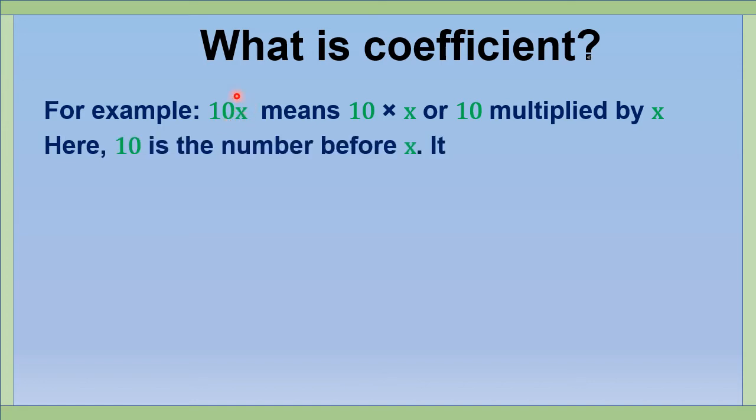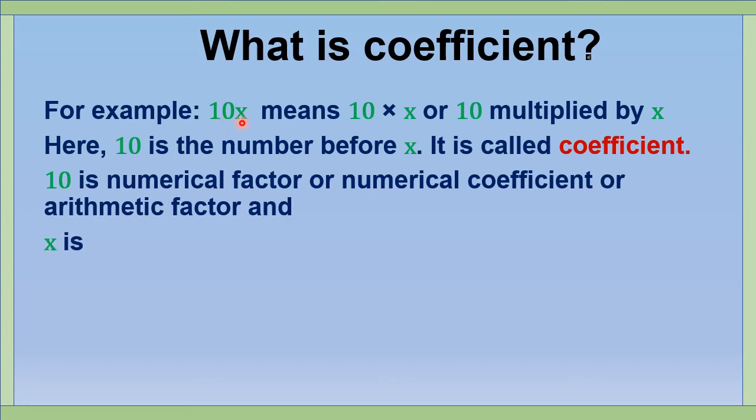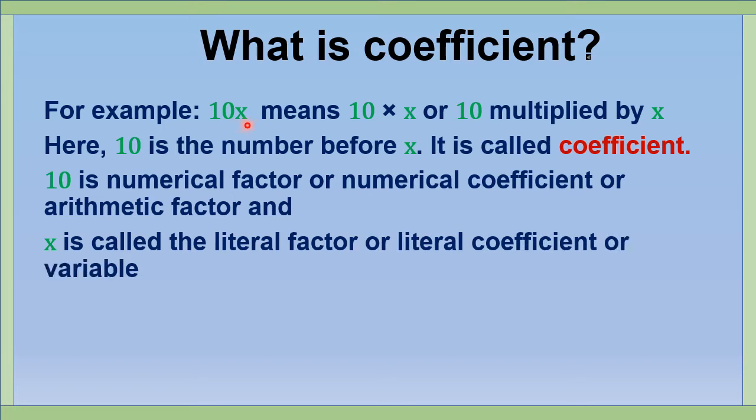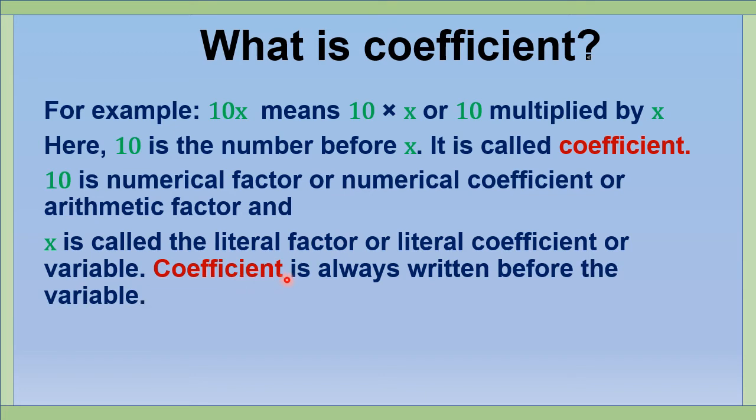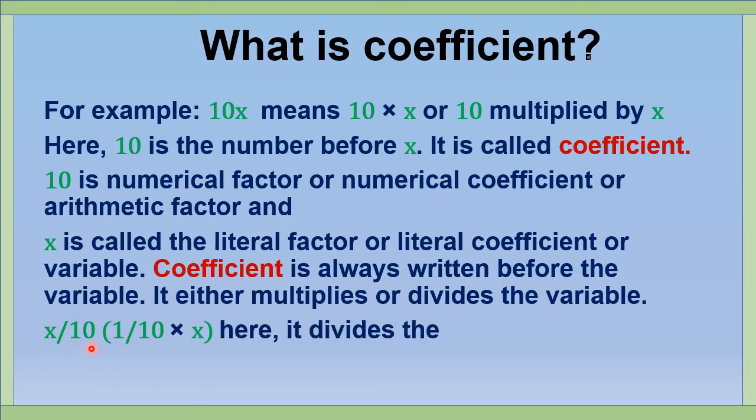It is called the coefficient. 10 is the numerical factor or numerical coefficient or arithmetic factor, and x is called the literal factor or literal coefficient or variable. A coefficient is always written before the variable. It either multiplies or divides the variable. Here 10x means it increases the value of x by 10 times. x by 10, here it divides the value of x by 10 times.